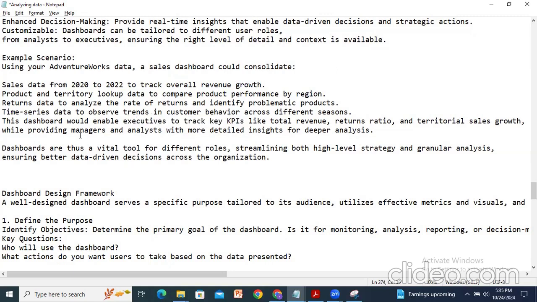So dashboards are a vital tool for different roles, streamlining both high-level strategy and granular analysis, ensuring better data-driven decisions across the organization.